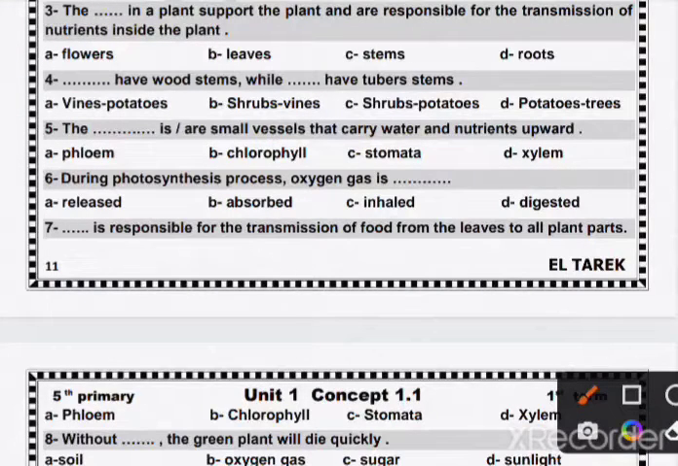4. Dicot have wood stem while monocot have tuber stem. 5. The xylem are small vessels that carry water and nutrients upward. Xylem. During the photosynthesis process, oxygen gas is released. 7. Phloem is responsible for the transmission of food from the leaves to all plant.